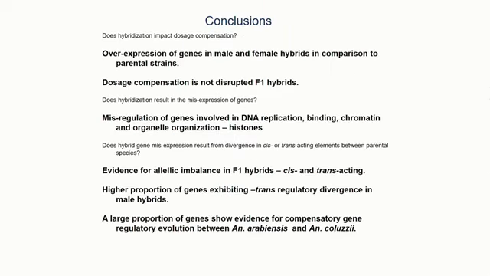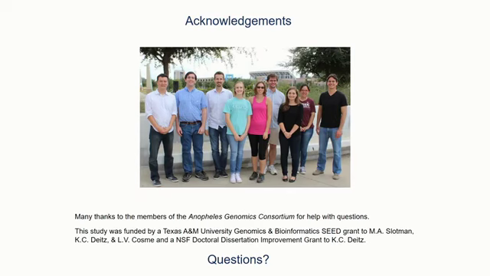So in conclusion, does hybridization impact dosage compensation? We find overexpression of genes in male and female hybrids in comparison to parental strains. However, dosage compensation has not been disrupted. Does hybridization result in misexpression of genes? We do find misexpression of some genes involved in DNA replication, binding, and organelle organization, and also overrepresentation of the protein class of histones in those genes with the most variance between the libraries. So these warrant some further exploration.